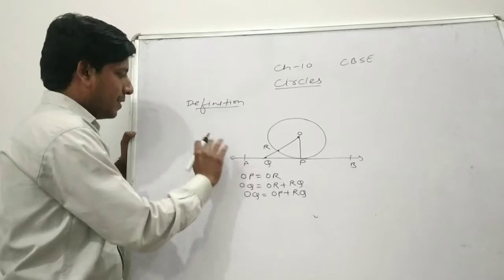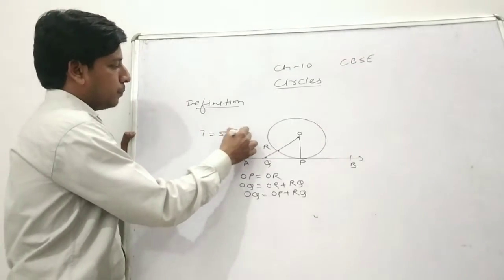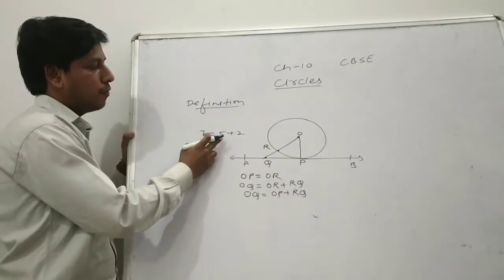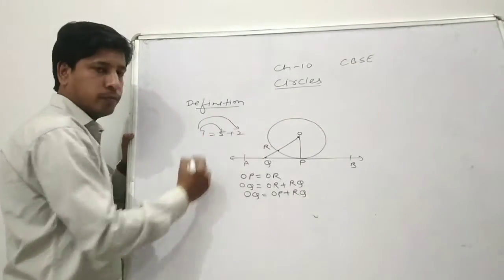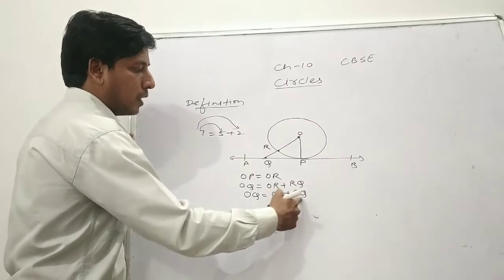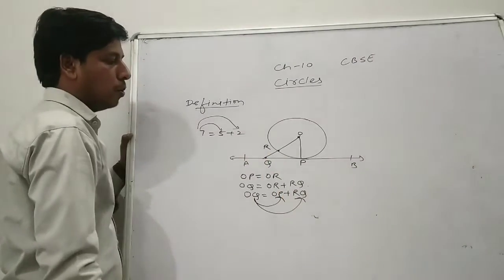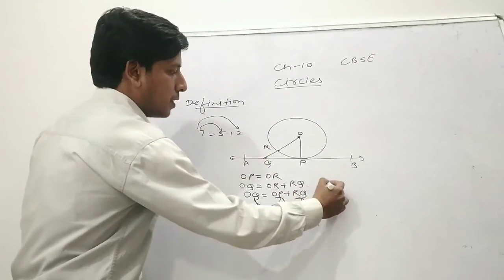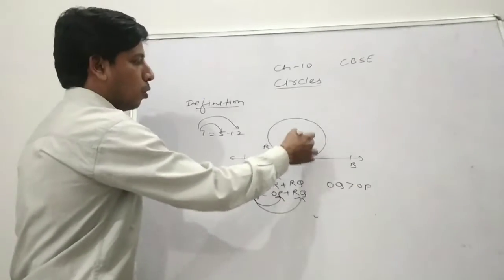Now it is simple knowledge that 7 is the sum of 5 plus 2, so 7 is greater than 5 and 7 is greater than 2. Similarly, here OQ is the sum of OP and RQ. So OQ is greater than OP and OQ is greater than RQ. So we can say OQ is greater than OP.